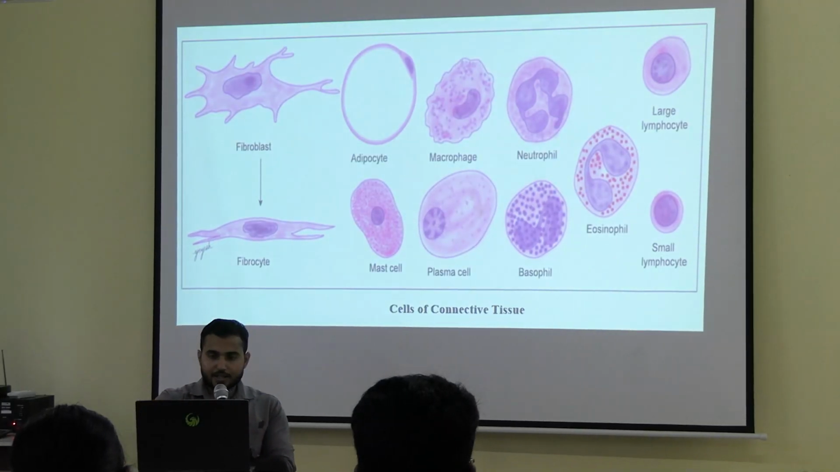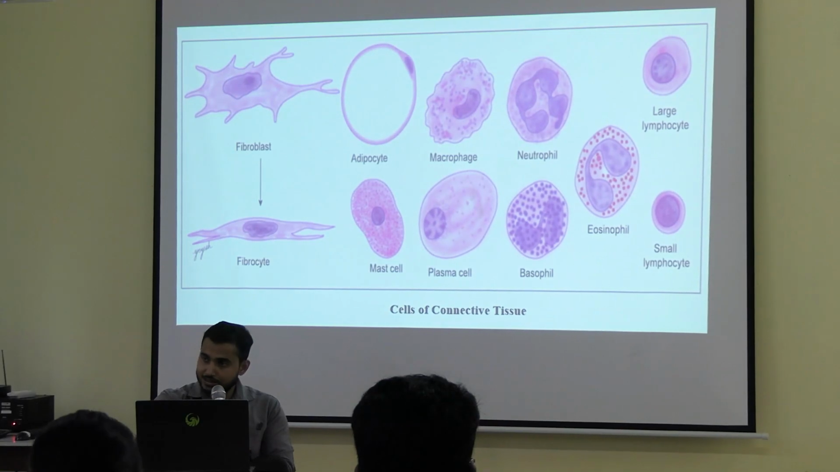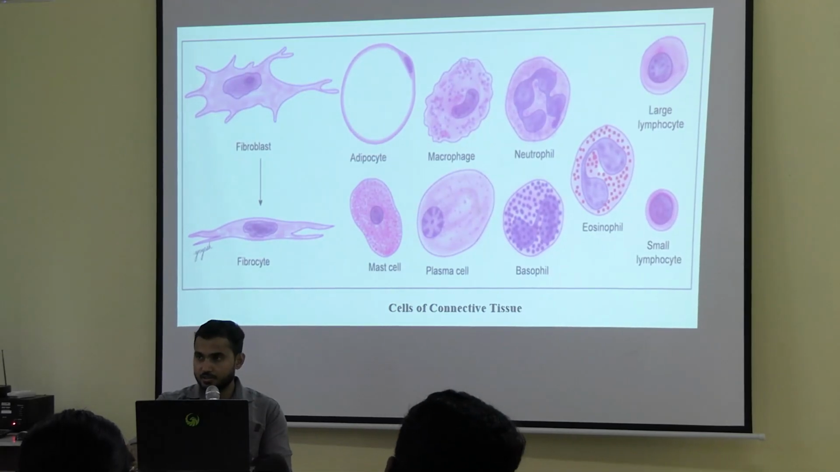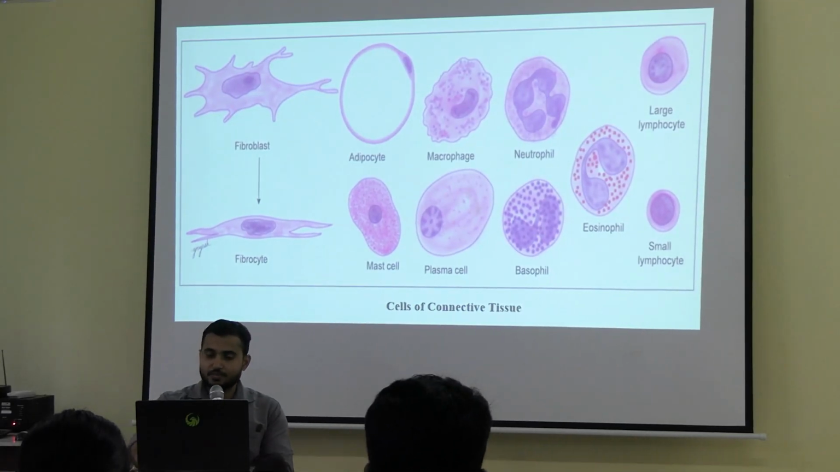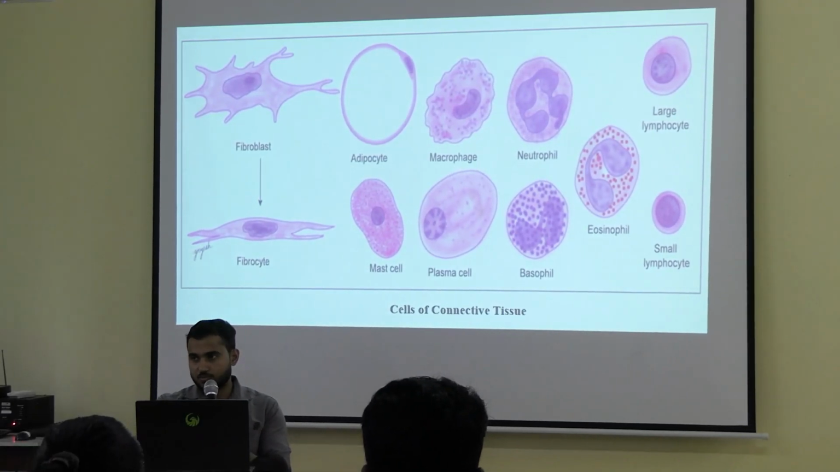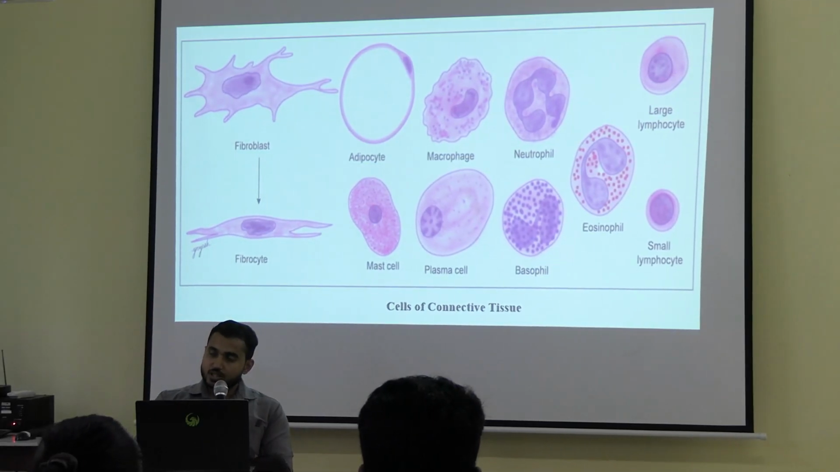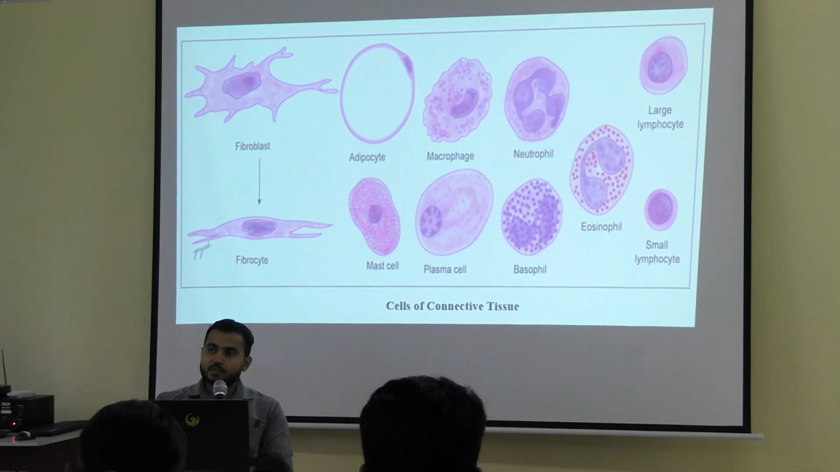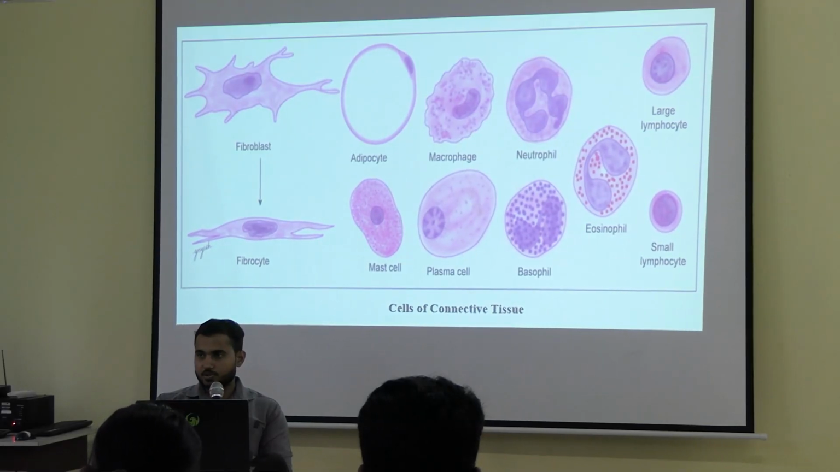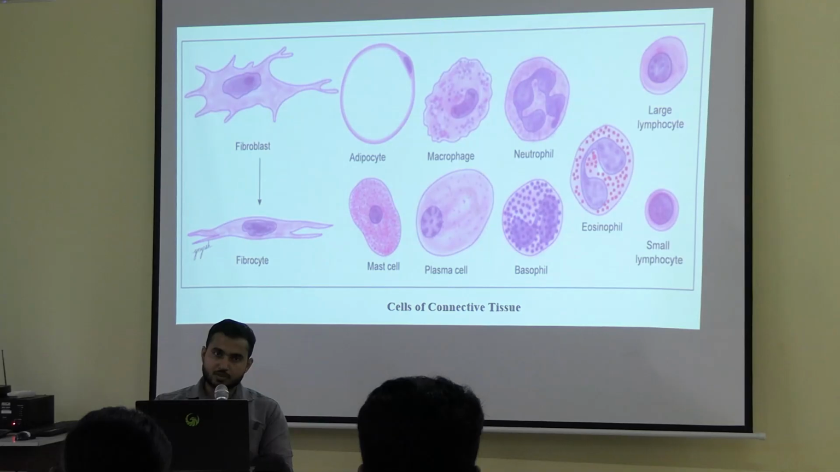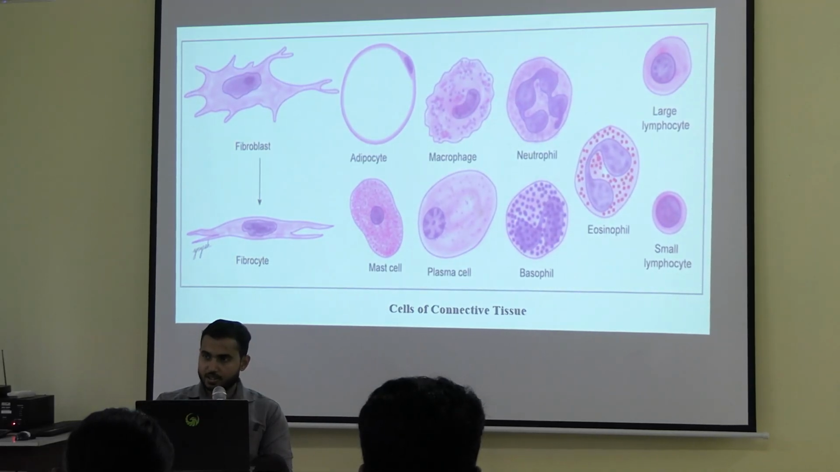Now here you can see the diagram. Now this is a schematic diagram, okay, but this schematic diagram is based on the staining of different types of cells present in the connective tissue. Okay. Now which is the most abundant type of cells present in the connective tissue?